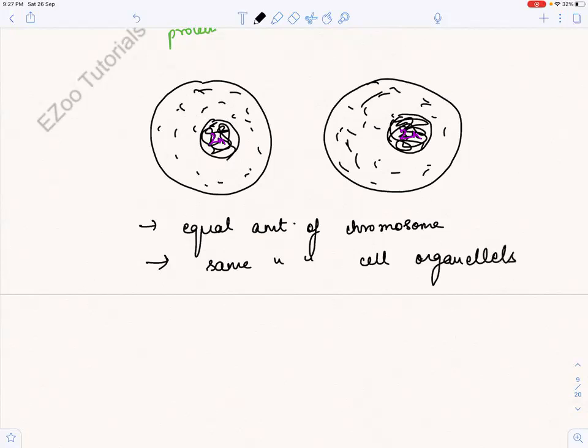Nuclear membrane comes, nucleoli comes, right? Okay, so this is the end of the telophase stage.